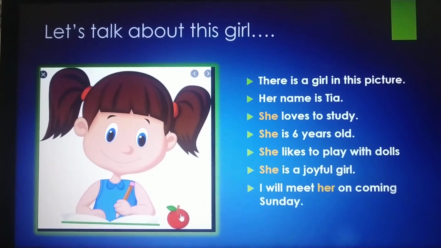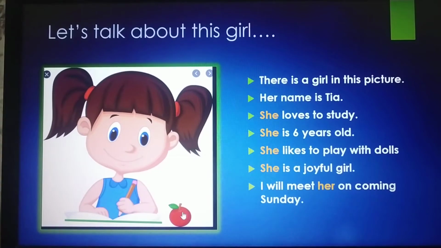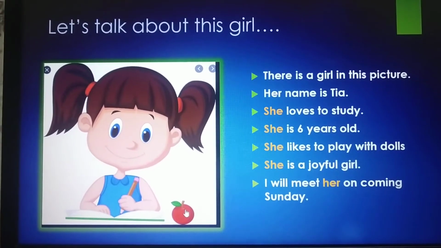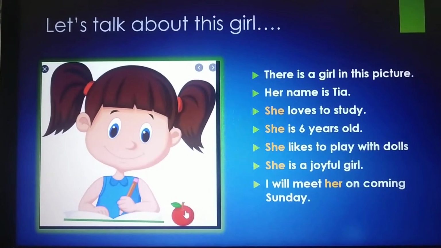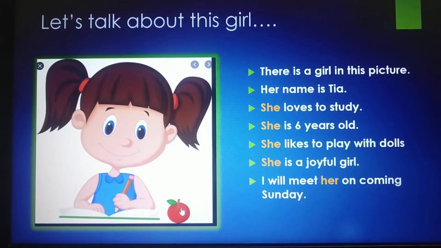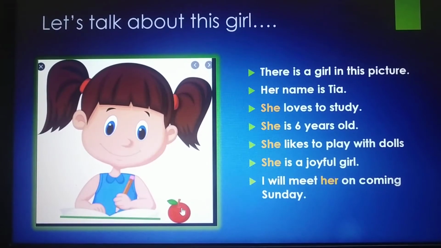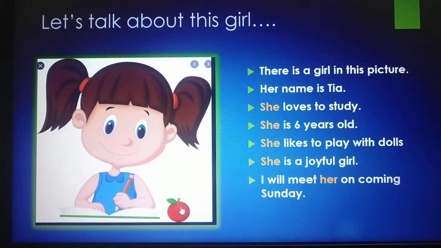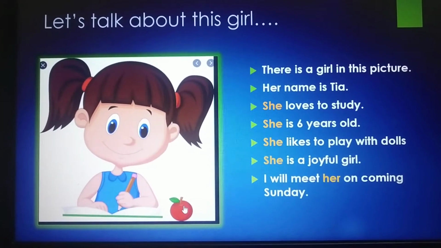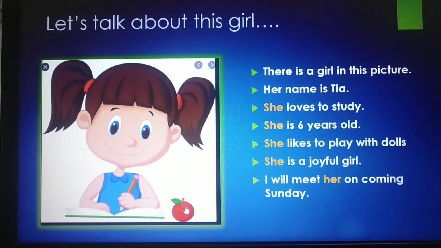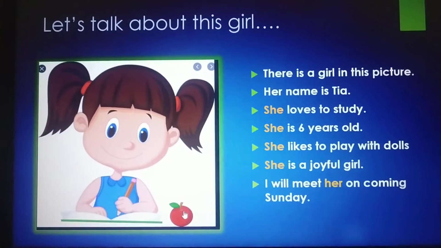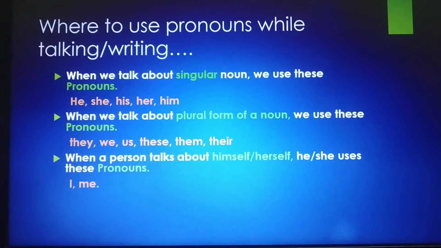There is a girl in this picture. Her name is Tia. She loves to study. She is 6 years old. She likes to play with dolls. She is a joyful girl. I will meet her on coming Sunday. So she and her are pronouns. This is how we can make it simple. Okay, let's go to next page.